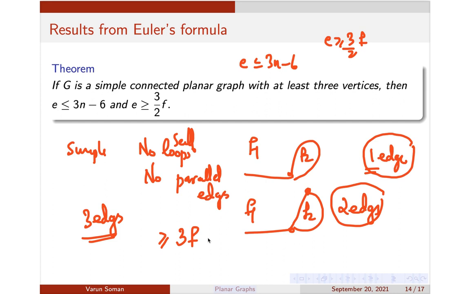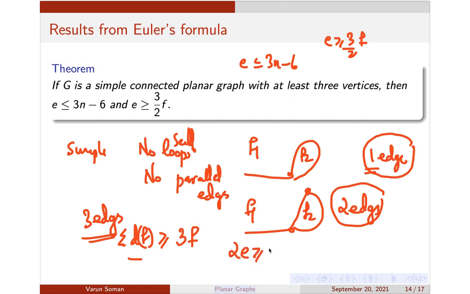So the total degree of all the faces, if you add them all up, will always be greater than or equal to 3f, because some faces may be bounded by 4 edges, some by 5 edges, or some by 3 edges. Suppose all the faces are bounded by exactly 3 edges, then the total will be equal. Otherwise, the total will always be greater. So the total degree will always be greater than or equal to 3 into f. Now the total degree is nothing but 2 into e.